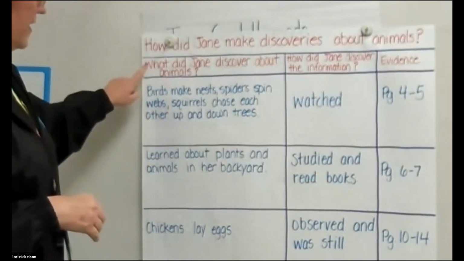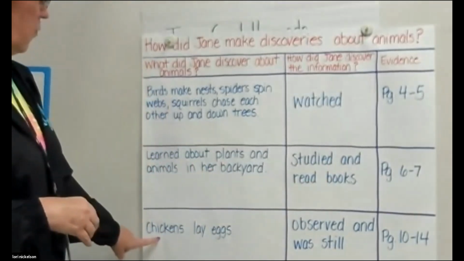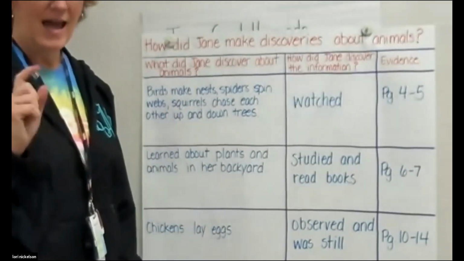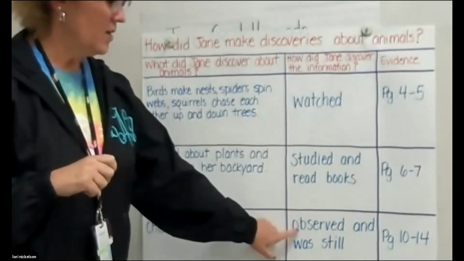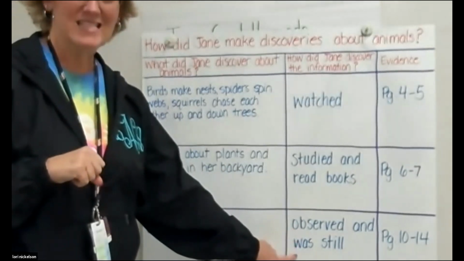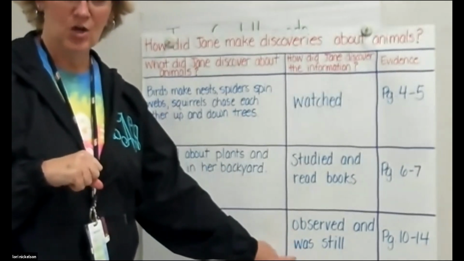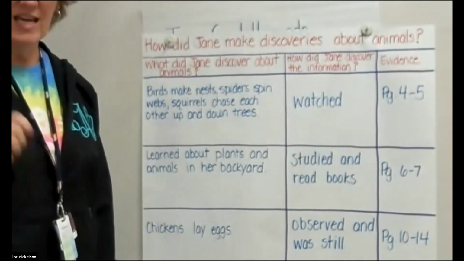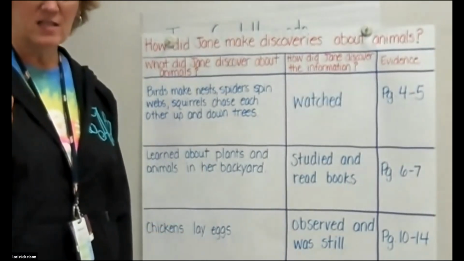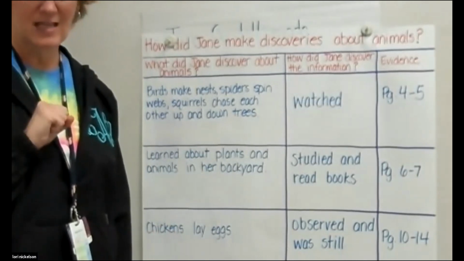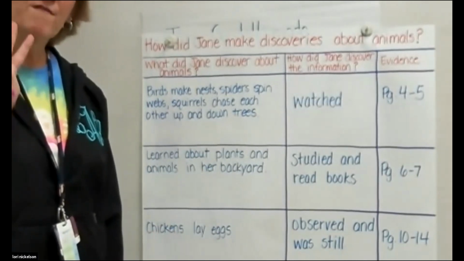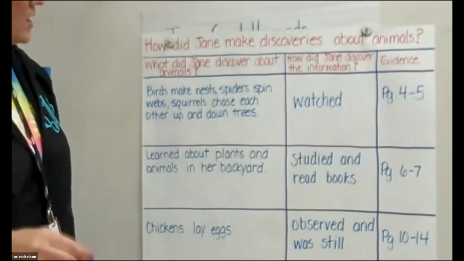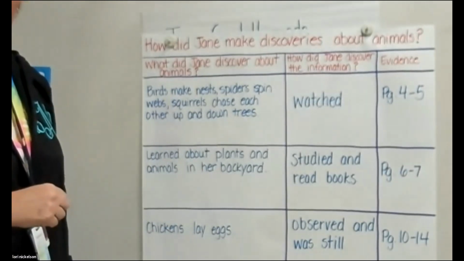Then we have another thing that Jane did. She discovered chickens laying eggs. How did she do this? She observed and was still. She observed and she was still watching those chickens lay those eggs. Is that another fact and detail that we can use? Yes, it is. So we have 3 facts and details right here that we could use in our story.